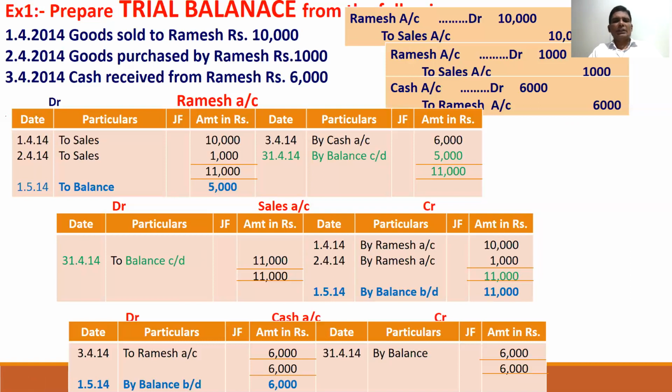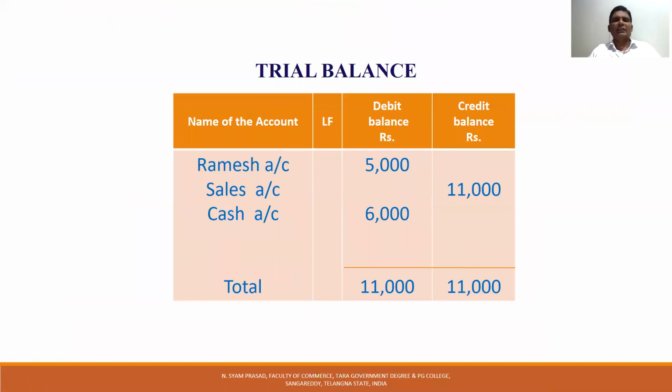So how much debit? Here 5,000, here 6,000, debit 11,000. What is credit? Here credit 11,000. That means we are trialing the balances, the trial balance. When we make a trial, we check whether debit equals credit.